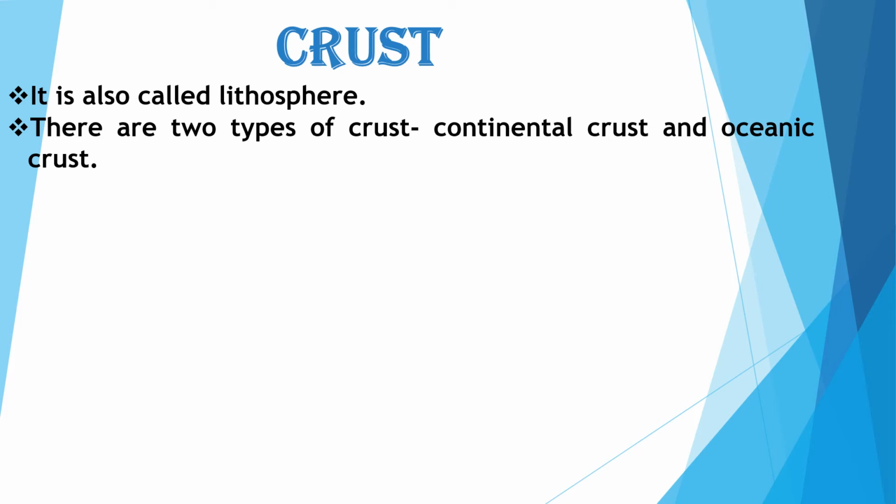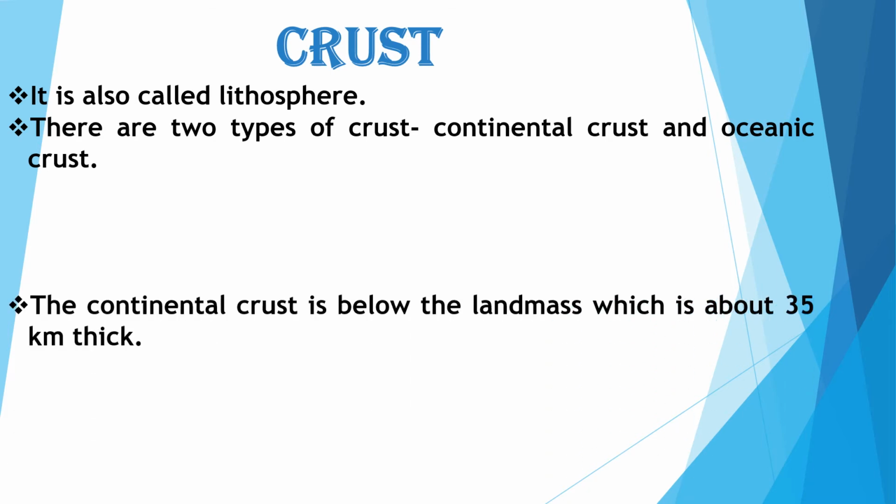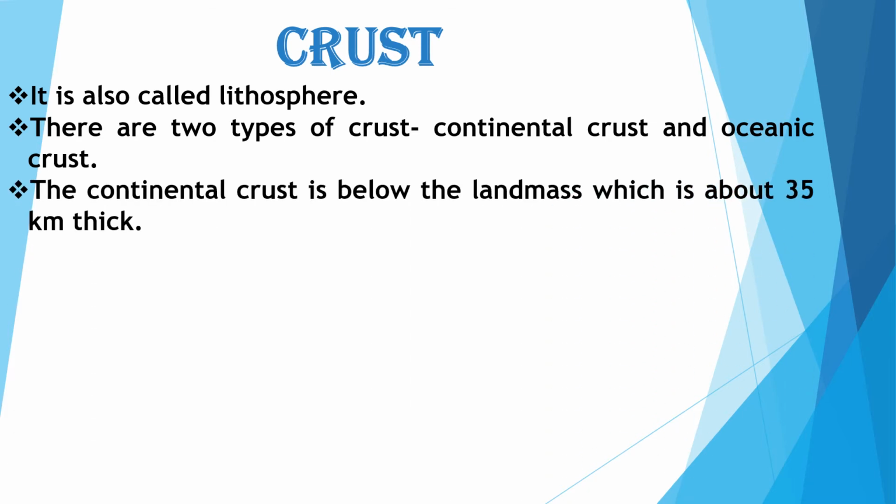At the bottom, as we all know, there is soil only, there is land only. Upon that there is water that we can see. Continental crust and oceanic crust are the two parts of the crust. The continental crust is below the landmass, which is about 35 kilometer thick.